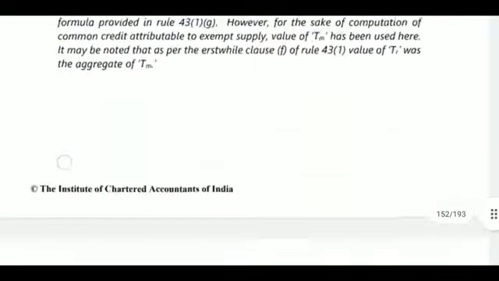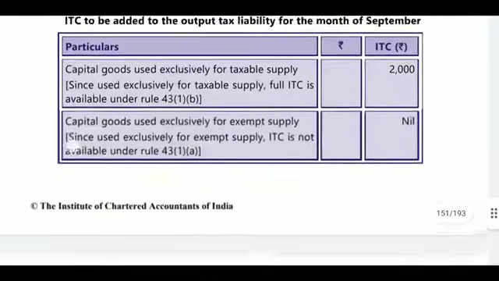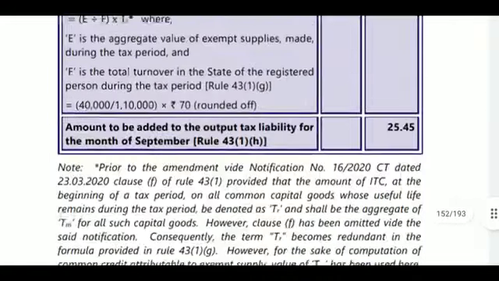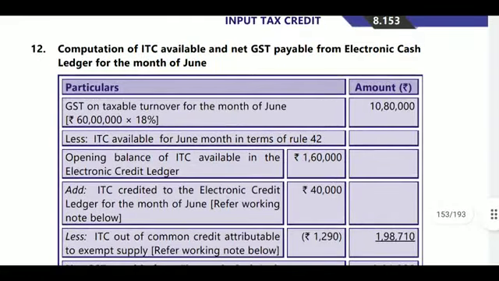Here they provided that 11th was completed. 12th, computation of ITC available and net GST payable for electronic cash ledger for the month of June.